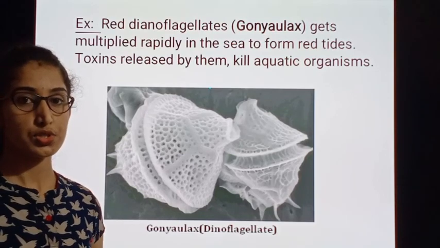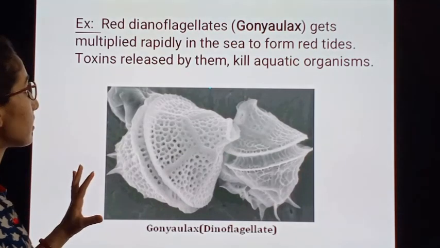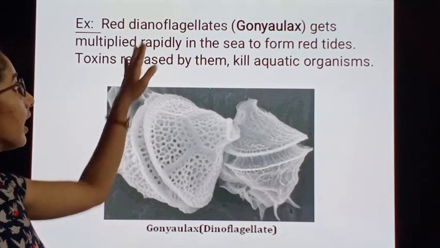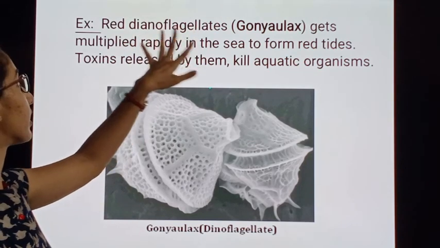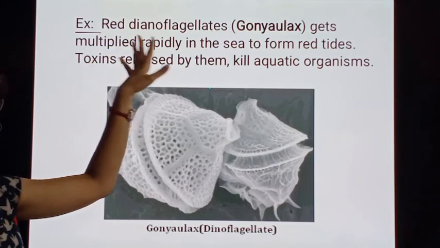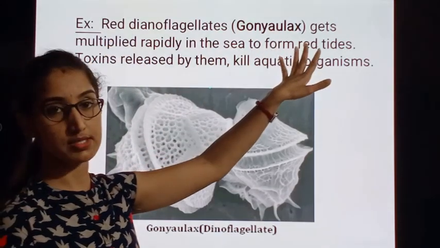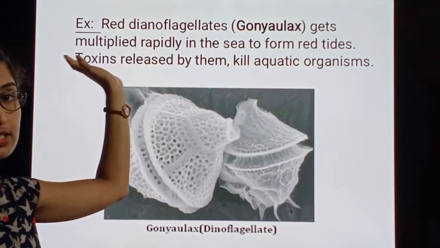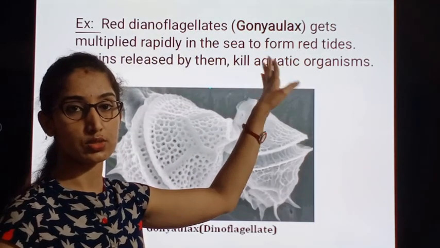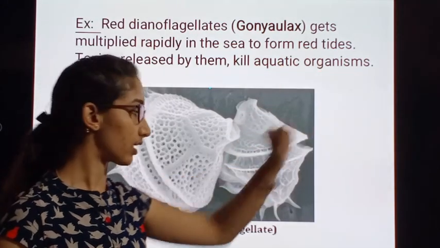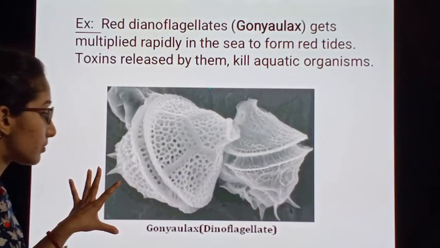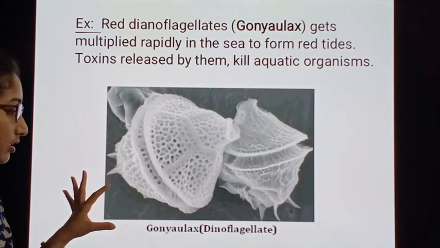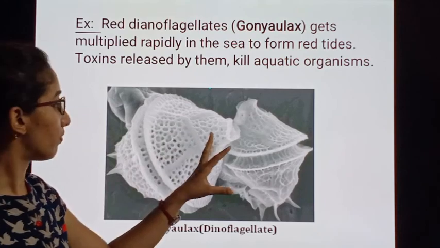Here is a picture of a red Dinoflagellate which we discussed in the previous slide. These red Dinoflagellates multiply rapidly in the sea and form the red tides, and they release toxic substances, and that toxic substance will kill the aquatic organisms. This is a picture that can be taken as an example of Dinoflagellate.